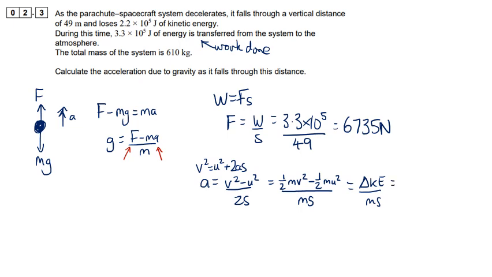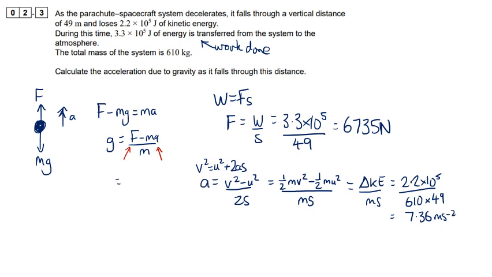So I've got 2.2 times 10 to the 5 divided by 610 times 49, and that gives me 7.36 meters per second squared.